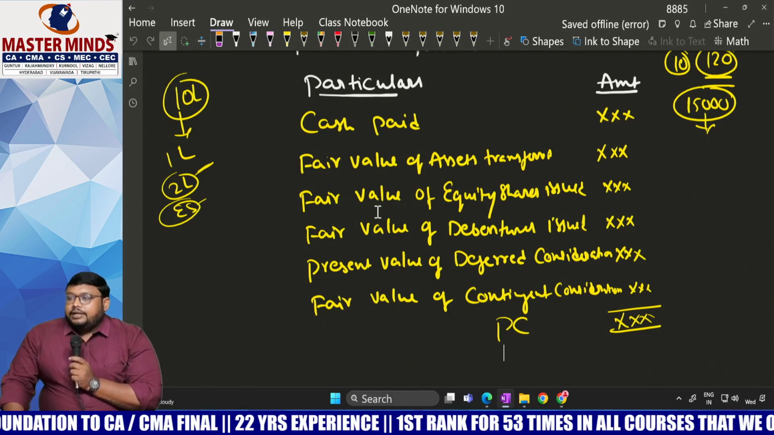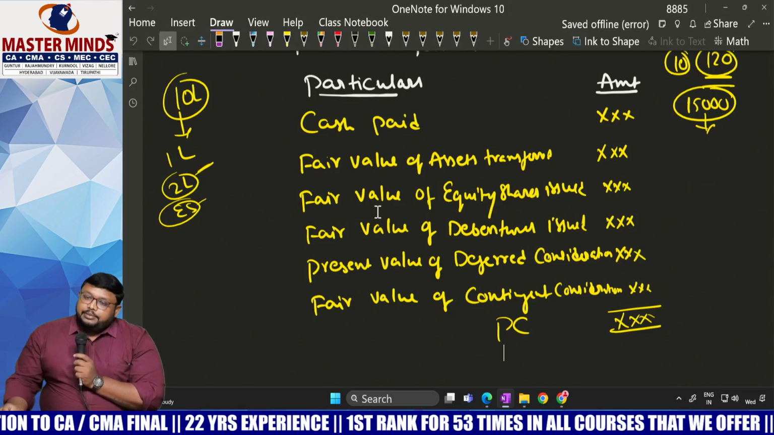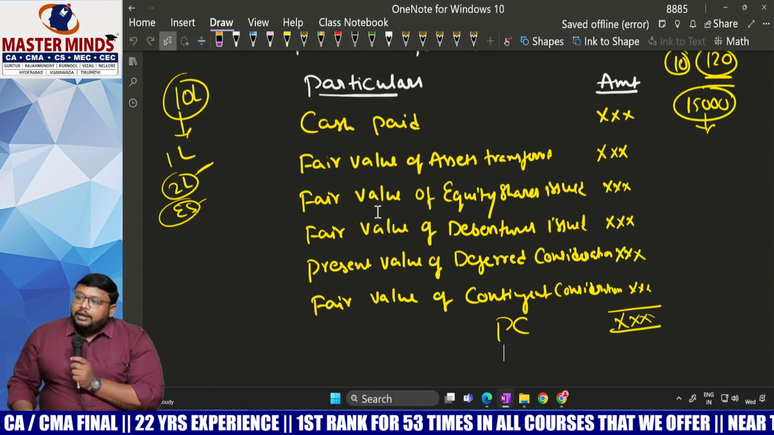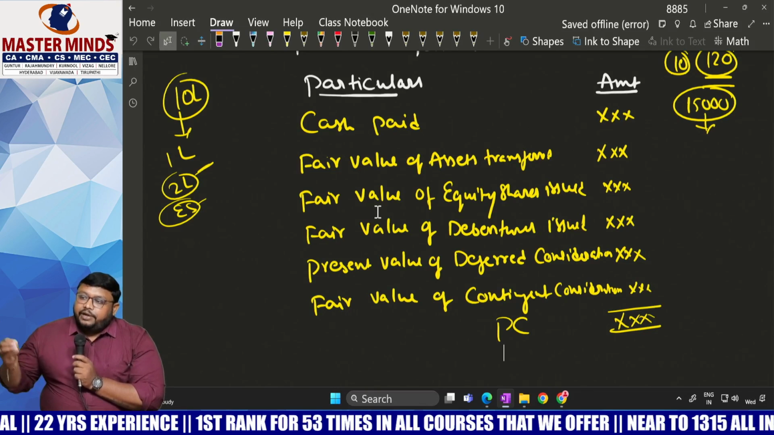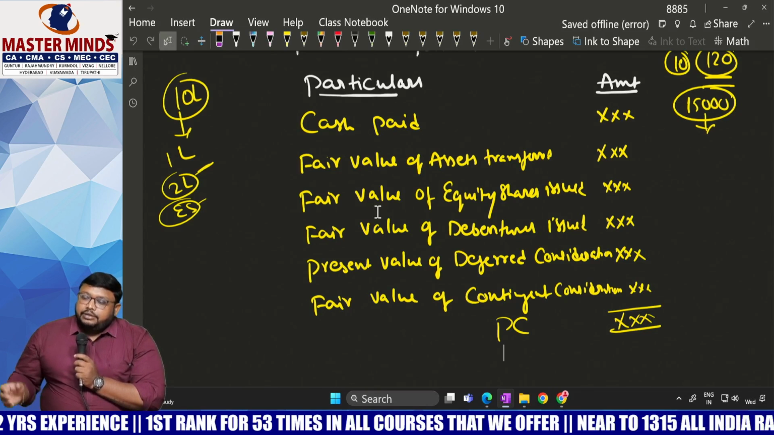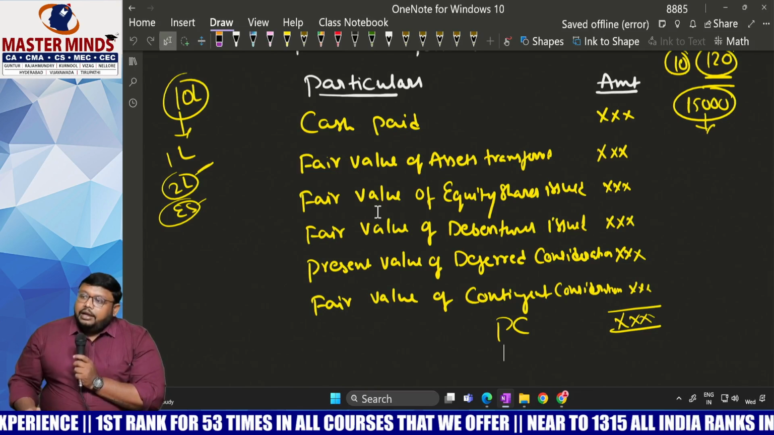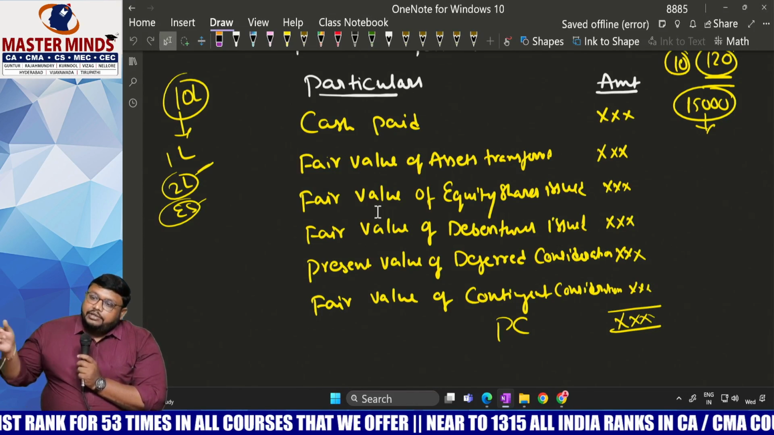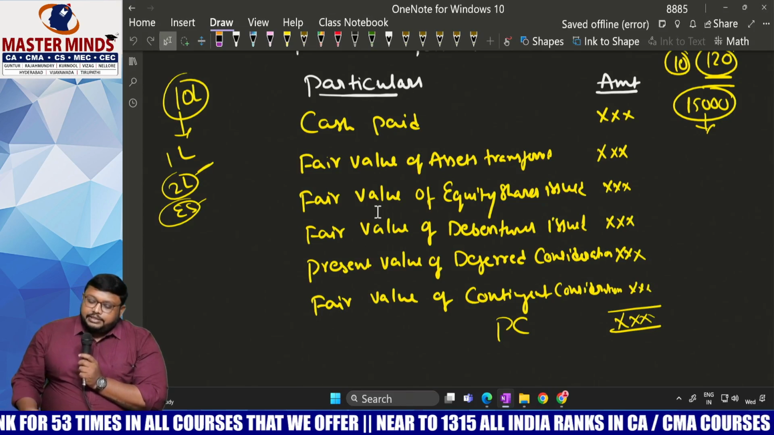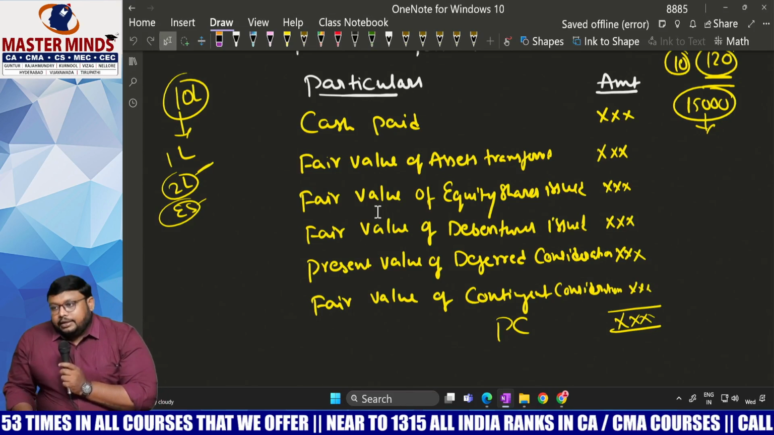Deferred consideration means at present we are not paying, but at a future date we are paying. So, after 2 years I will pay 5 lakhs. I'm paying this much right now, and after 2 years I will pay the remaining 5 lakhs. What is the present value of that 5 lakhs? We have to take the present value of deferred consideration into consideration.